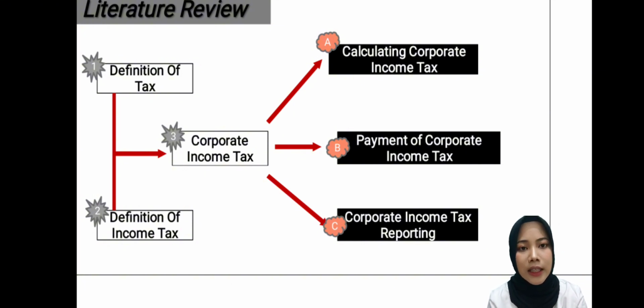the law, without receiving direct compensation, and is used for state needs for the greatest prosperity of the people, so that tax has a significant role or function in the state life, especially in the field of state development. Therefore, the government provides three tax collection systems, one of which is that taxpayers are allowed to calculate the tax on themselves. Of course, in calculating the tax itself, the government has also regulated the tax rates charged to taxpayers, both individual taxpayers and corporate taxpayers, which of course have a big influence on the state revenues.